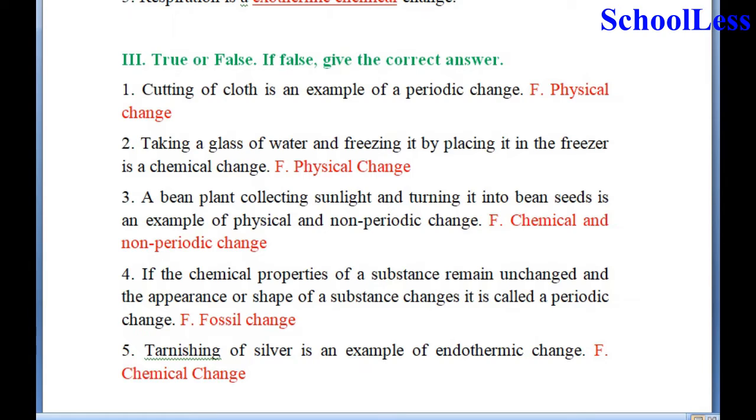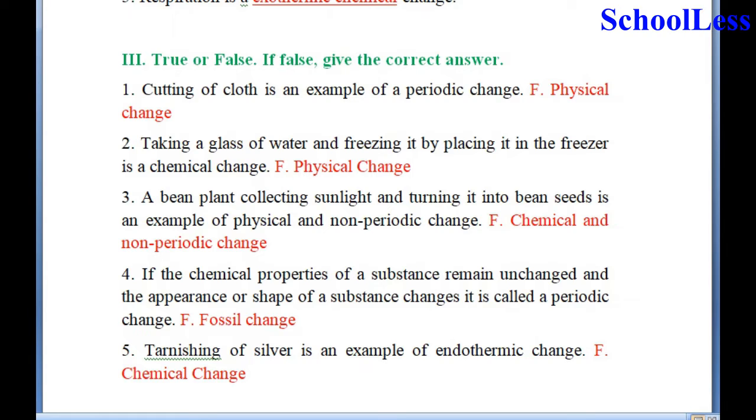2. Taking a glass of water and freezing it by placing it in the freezer is a chemical change. Again, this is a false statement because when you are putting a glass of water into a freezer, it gets frozen. So therefore, it gets converted into a new form. Therefore, it is a physical change.